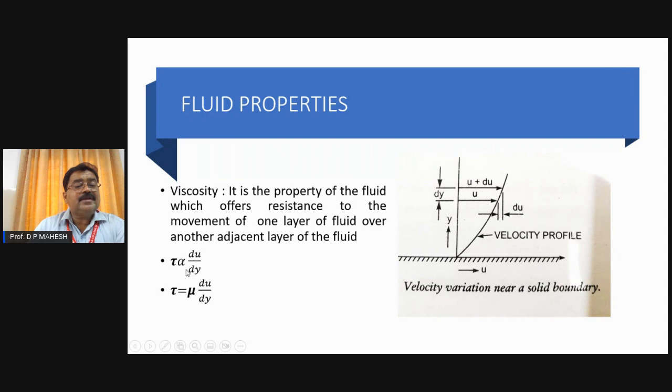That velocity gradient is directly proportional to the stress developed between those two layers. Then the same equation can also be written as tau is equal to mu into du by dy, where mu is the constant of proportionality, popularly called viscosity or also called dynamic viscosity.